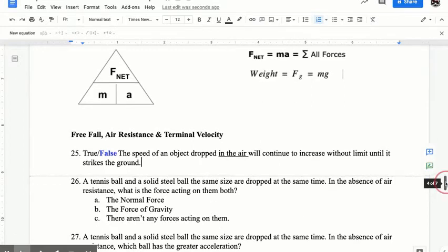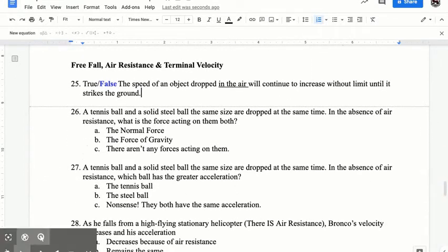Now, a tennis ball and a solid steel ball are the same shape and dropped at the same time. In the absence of air resistance, what is the force acting on both of them? The normal force, the force of gravity, or there aren't any forces acting on them? Well, certainly gravity, because you're on Earth. Normal force is that force, remember, when you're on a surface, but this is dropped in the air. And so I'm going to say force of gravity.